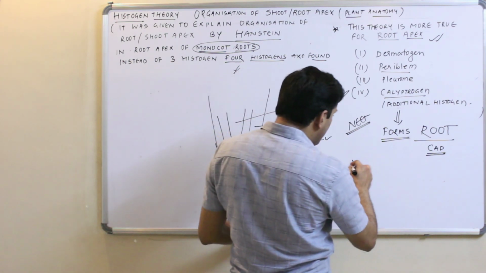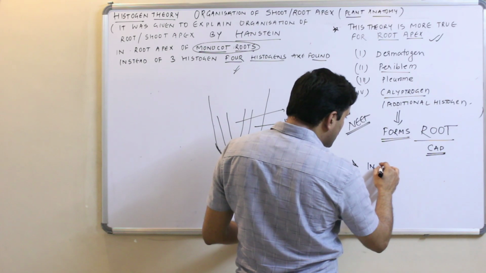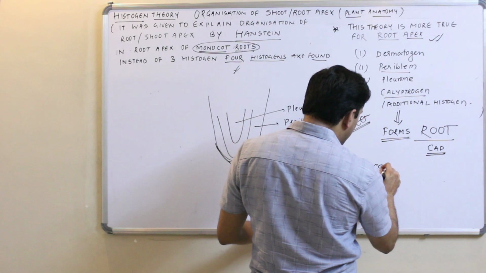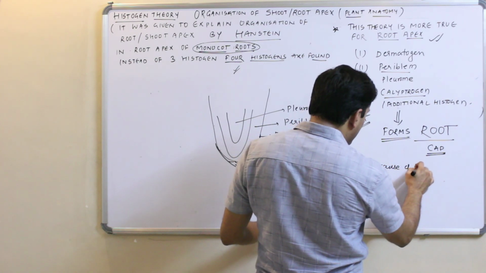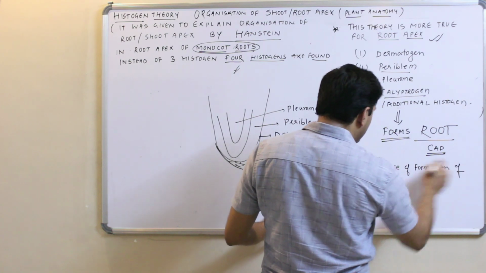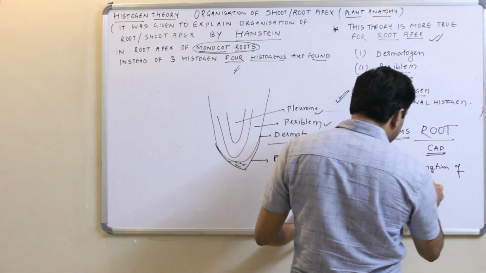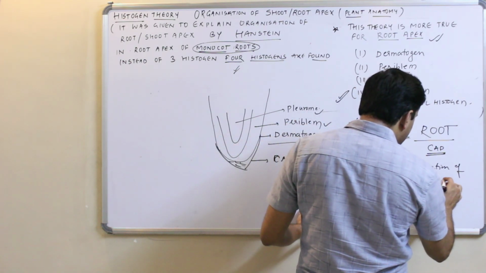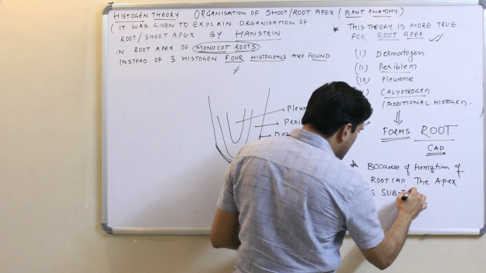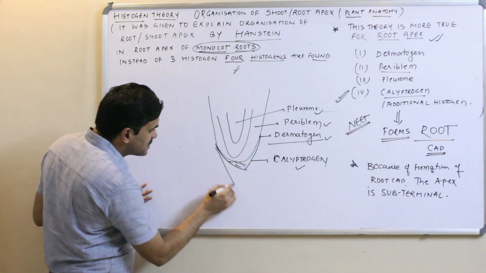Remember, because of the formation of the root cap, the apex is subterminal. Very important one. Calyptrogen forms root cap.